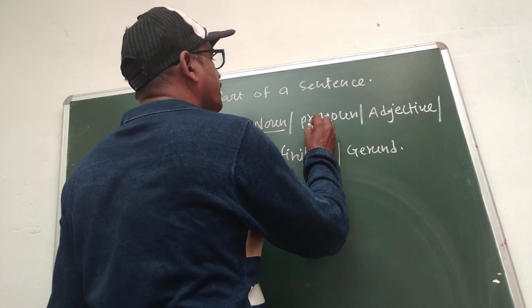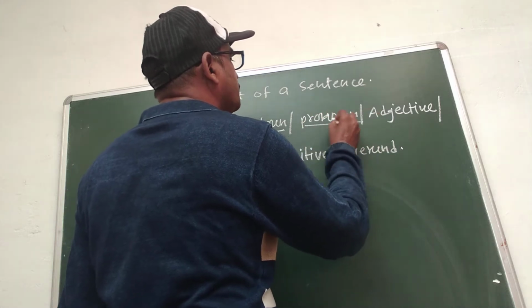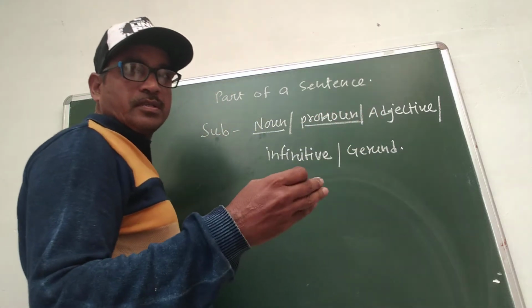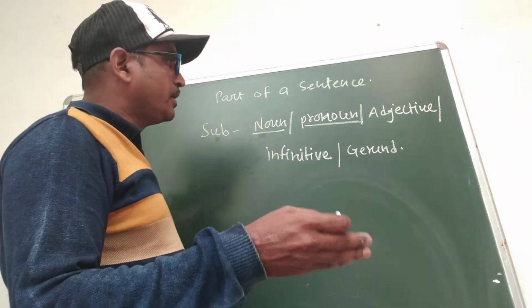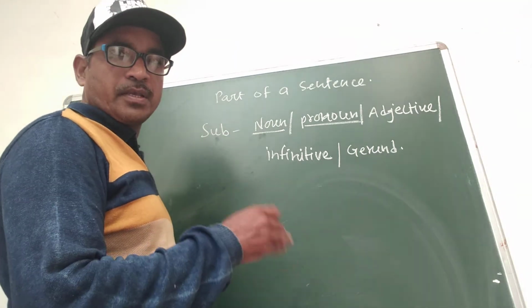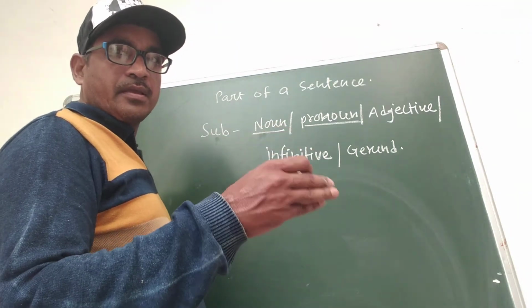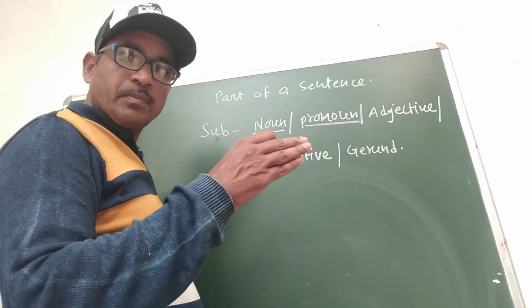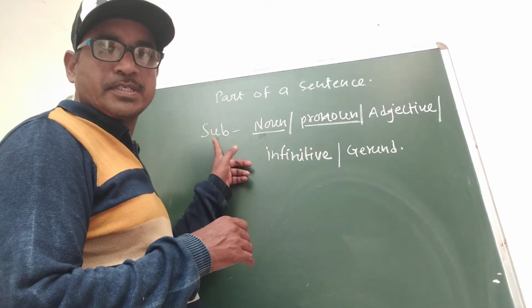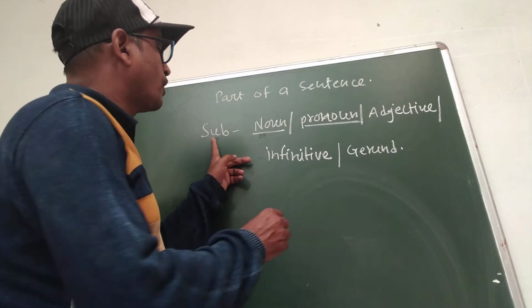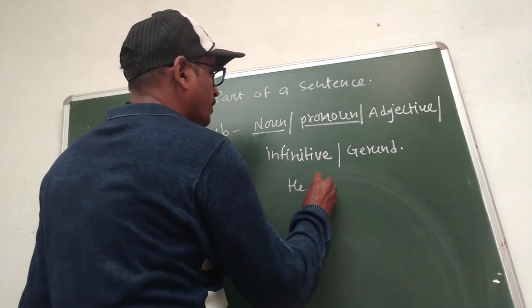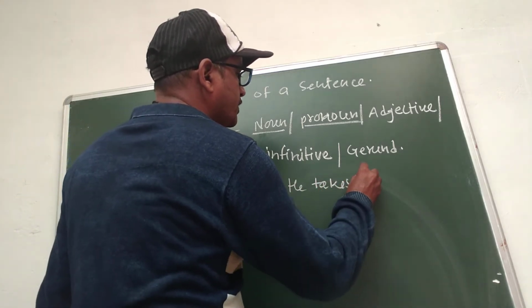Next type of subject is pronoun. Pronoun is the word that comes in the place of any noun. For example, he, she, they, etc. are pronouns. It can also be the subject of a sentence. For example, he takes tea.